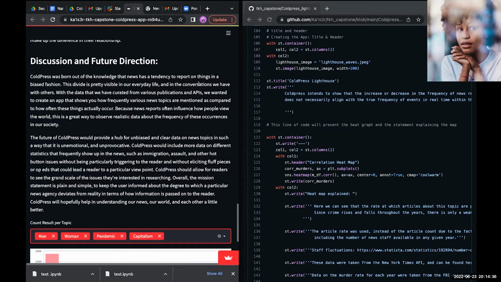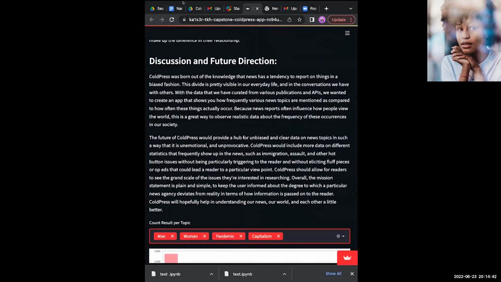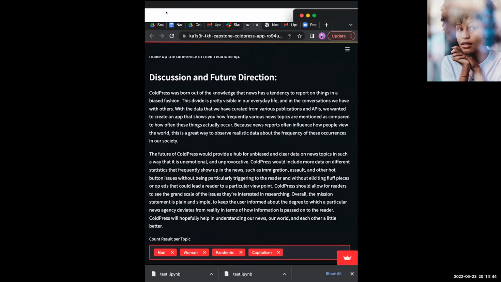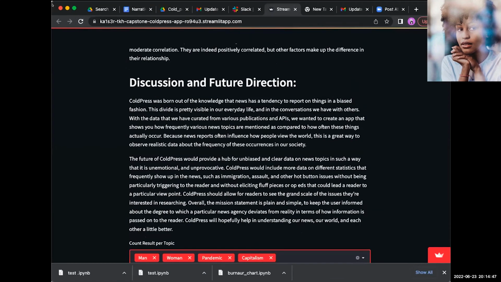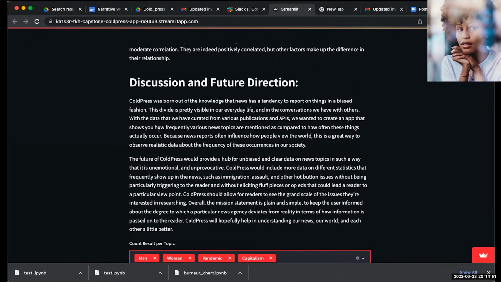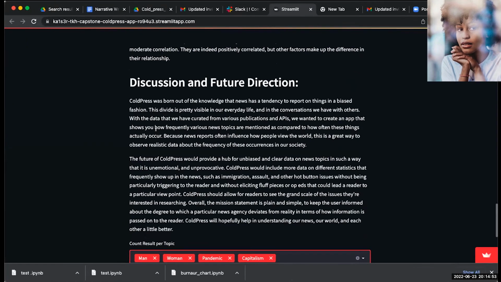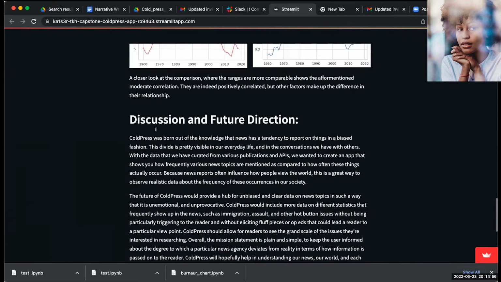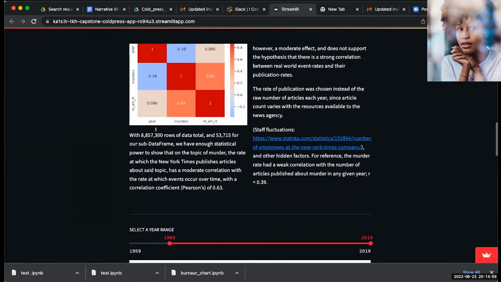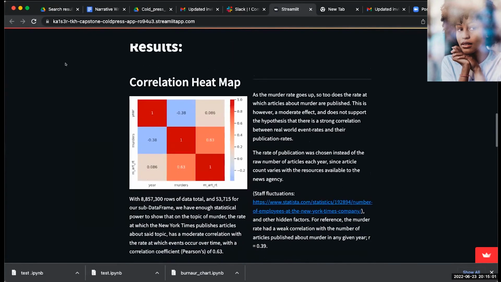The FBI statistic, something we typically use to measure murder rate, is not exactly congruent with news articles. So in our findings, while there is a moderate correlation, there were way too many variables for us to accurately say whether that finding was because murder rates are being reported on as they're happening, or because the New York Times and other publications just pick out the stories that they feel will sell.